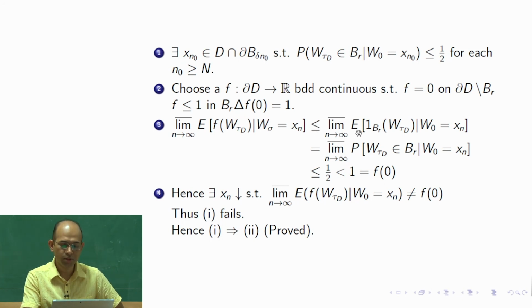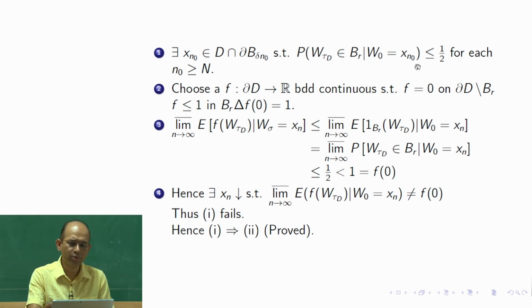So lim sup as n tends to infinity of the expectation of the indicator function of B_R of W tau D given W 0 is equal to xn. Now we know that the expectation of an indicator function is the probability of the event itself. So this conditional expectation is the conditional probability that W tau D belongs to B_R given W 0 is equal to xn, and n tends to infinity.